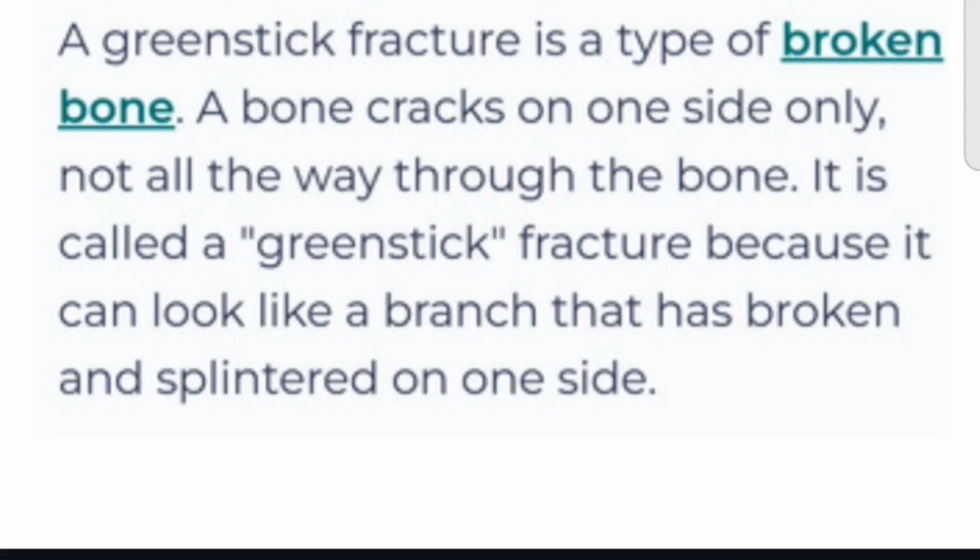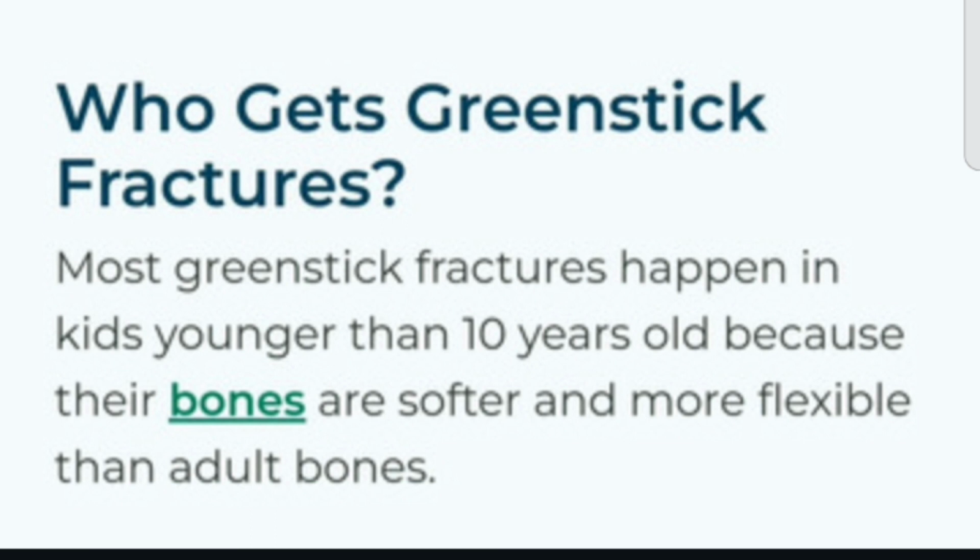A green stick fracture is a type of broken bone. A bone cracks on one side only, not all the way through the bone. That's why it is called green stick, because it looks like a branch that has broken and splintered on one side. Most green stick fractures happen in kids younger than 10 years old because their bones are softer and more flexible than adult bones.